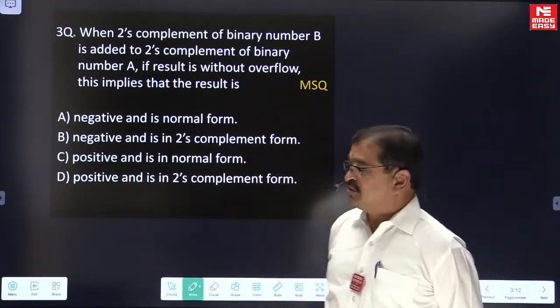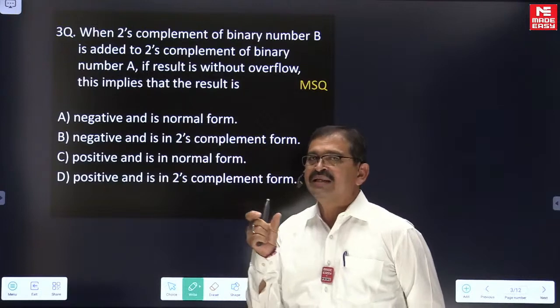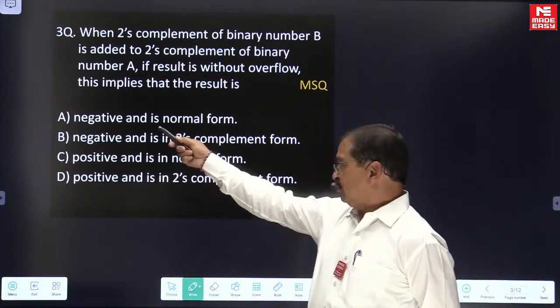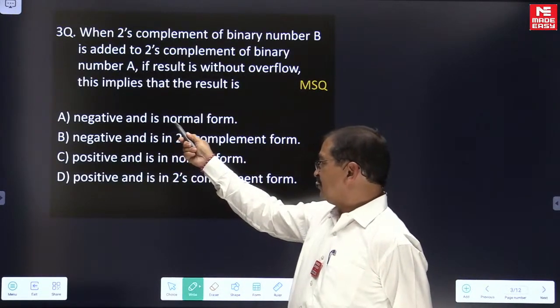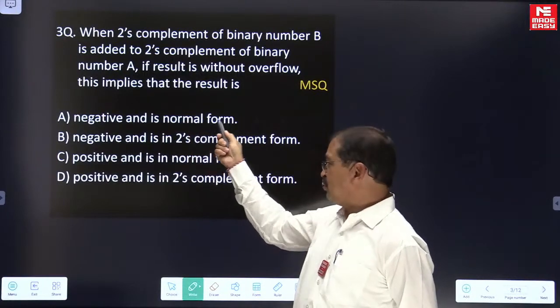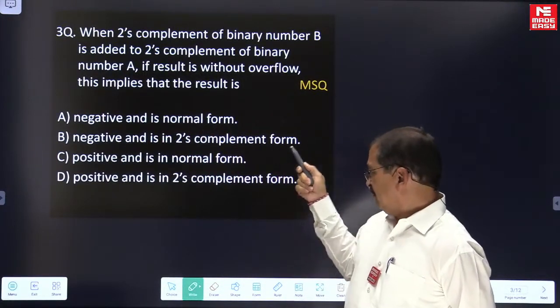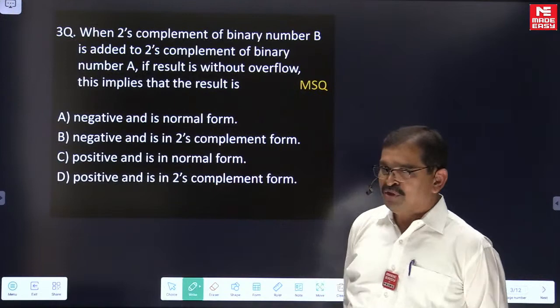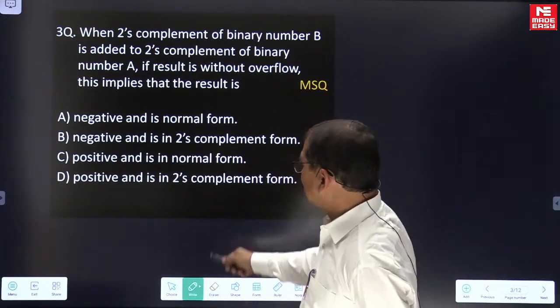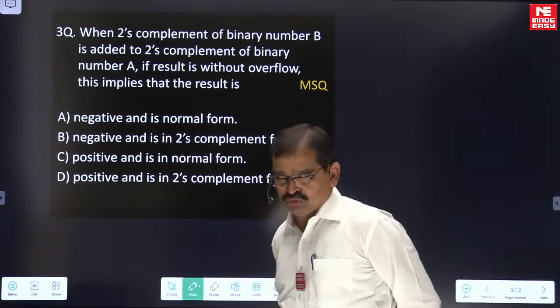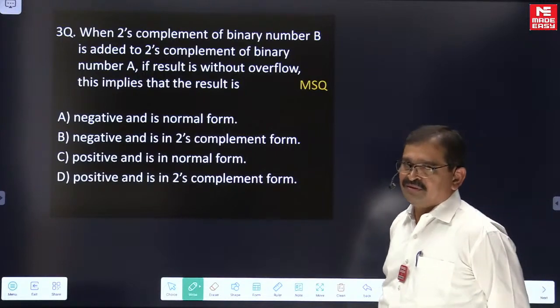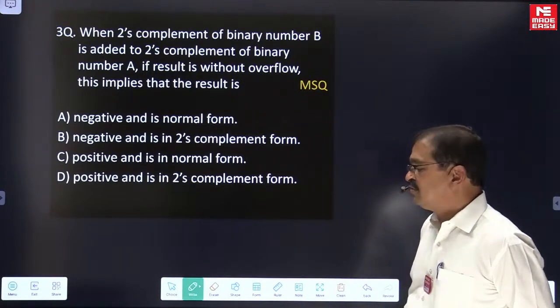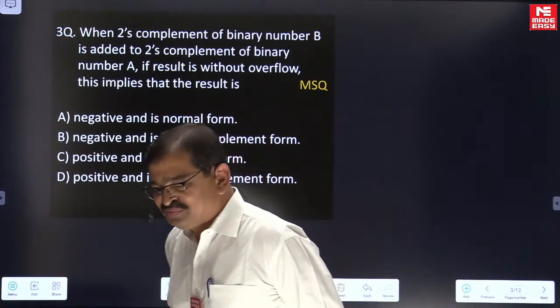So here, this word normal is basically referring to true magnitude. So negative and the magnitude is true magnitude, normal means. Whenever we are having a normal, the meaning is the magnitude is true magnitude. So try to answer this question.